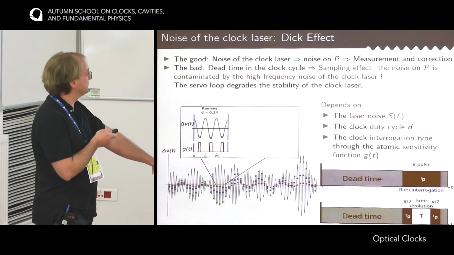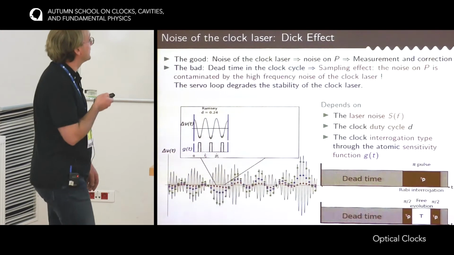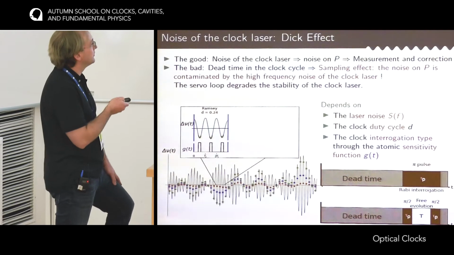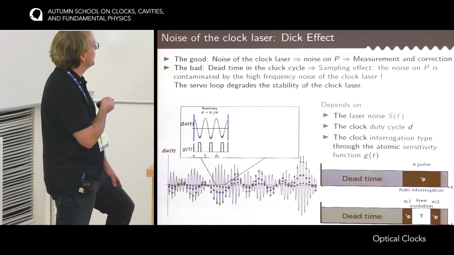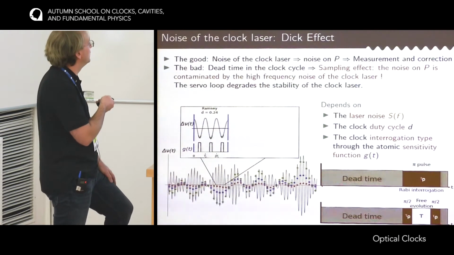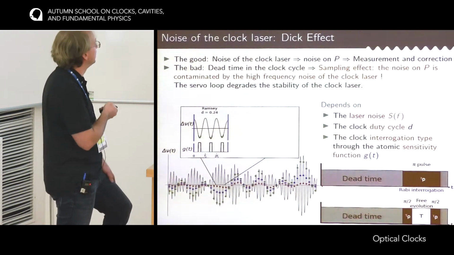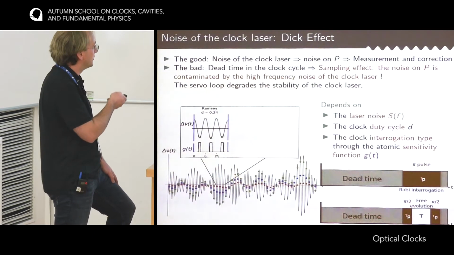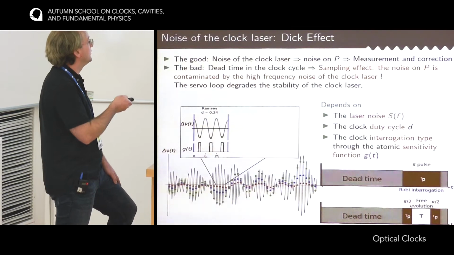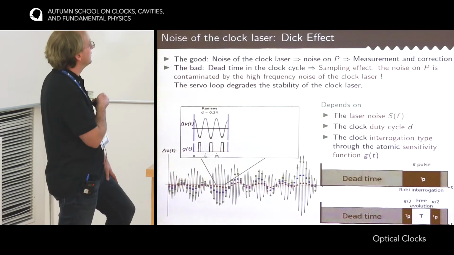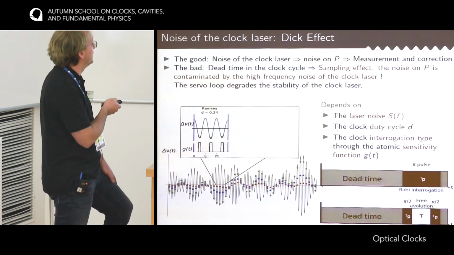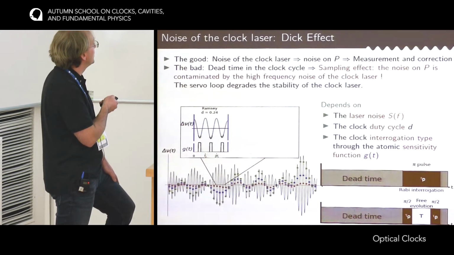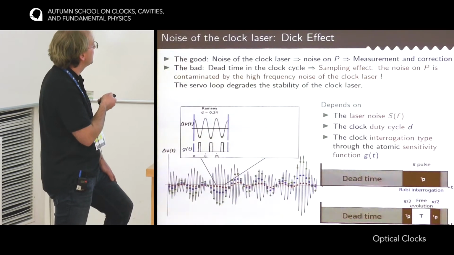So how does that work? This is a schematic that shows the fluctuation of the clock laser as a function of time. I filter this fluctuation on a given frequency to make the scheme clear. So here this is frequency fluctuation of the clock laser at a frequency that is quite close to the frequency of the cycle of the clock. Now the sensitivity function is not 1 all the time because we have dead time in the clock.